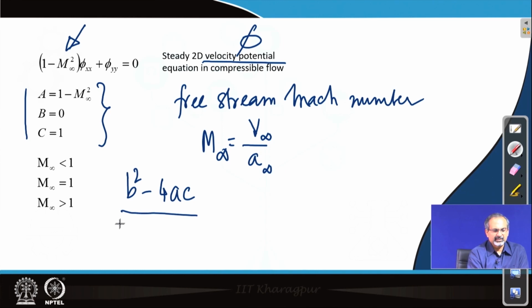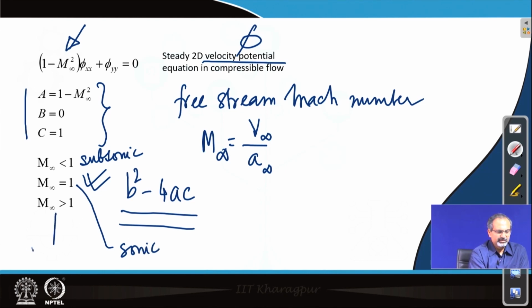if you do this exercise, you can get the behavior of the partial differential equation for a range of Mach numbers. You can do this as a small homework problem and see what happens when you have a Mach number which is less than 1, when it is exactly equal to 1, and when it is more than 1. So, as you know, this would be the situation of a subsonic flow, this would cater to sonic flow, while this would cater to supersonic flow.